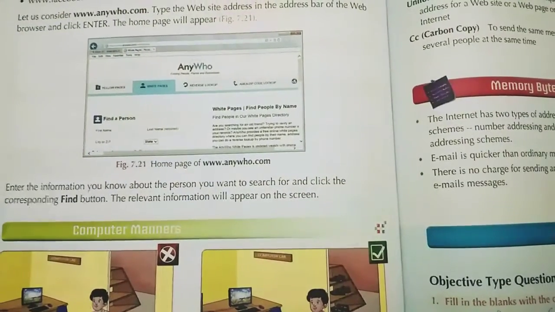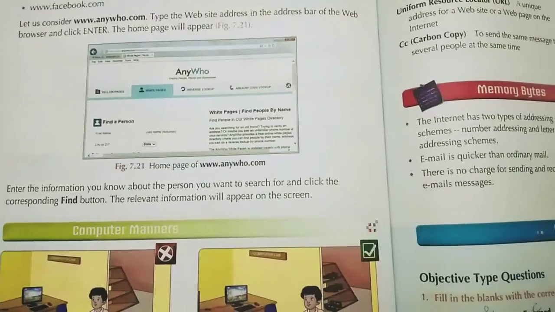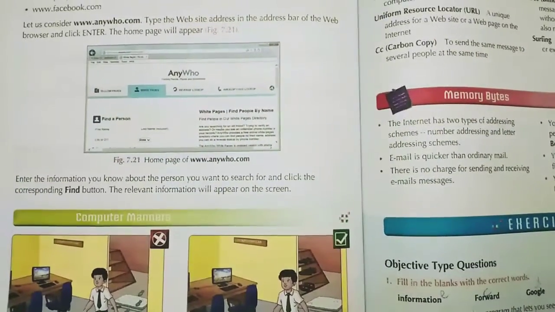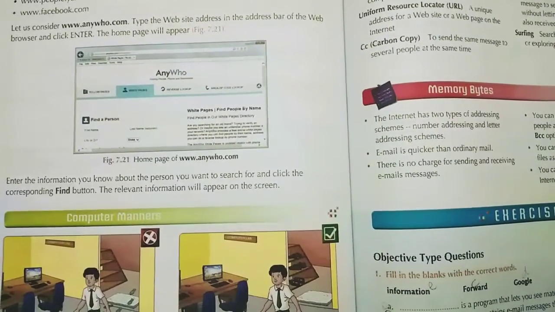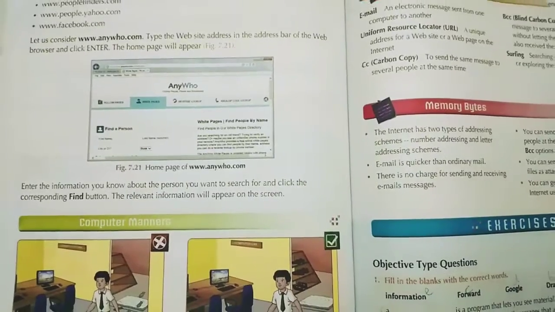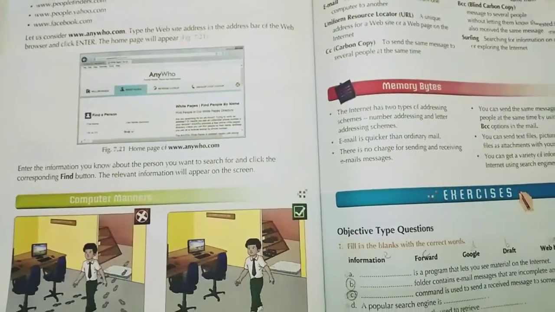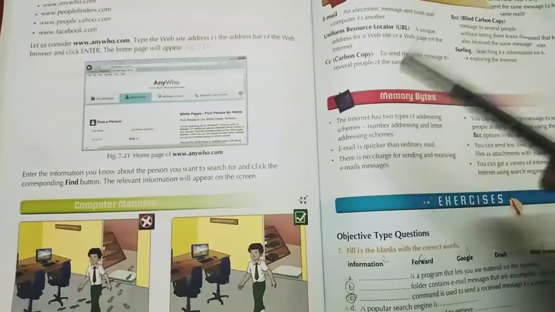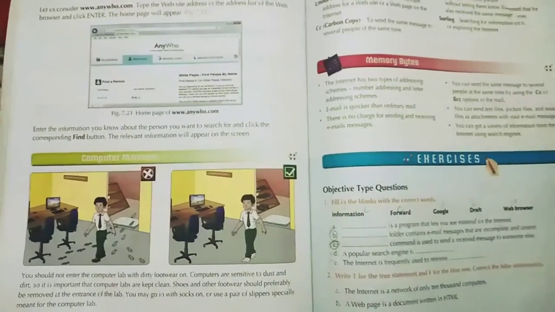So the internet is very useful in our day-to-day life nowadays. Without the internet we cannot do many things. So you have learned in this chapter how to send email, how to create an email ID, what the basic terms of the internet are, what signatures are, and how to find people. Many things you have learned about this, and search engines also. The famous search engine is google.com, right? So in this way this chapter is complete now.